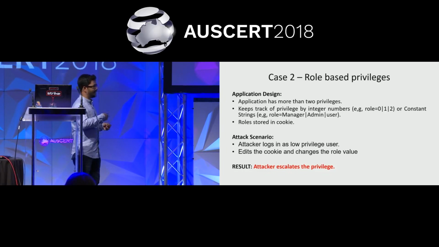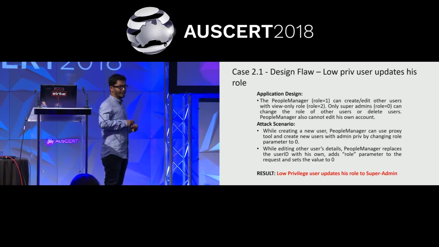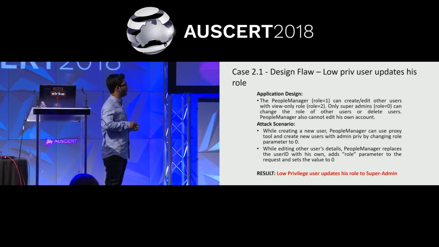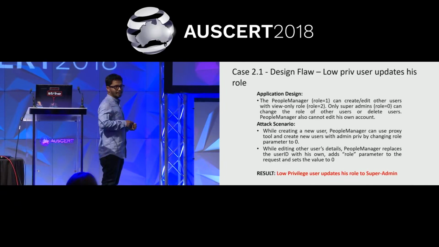Okay. So, similar attacks. Next, I'll explain another attack as a similar case. In this one, the application had different users, like a people manager who had role 1. He could create or edit other users' details. Other users had a view-only role, which is role 2. Only the super admins, who are role 0, can change the role of other users as well as delete users. A people manager can only create and edit, he cannot delete, but super admins can delete as well. So this was the normal application logic.